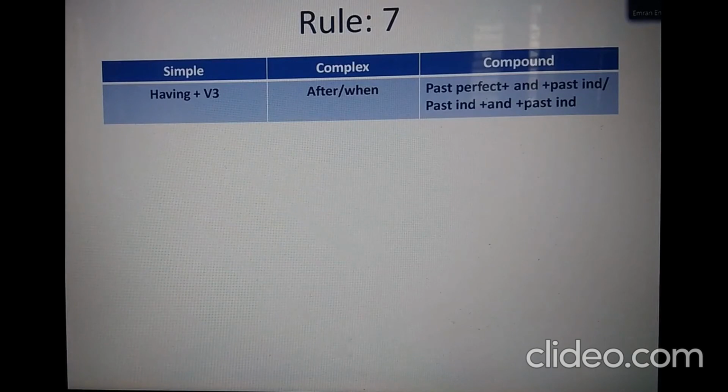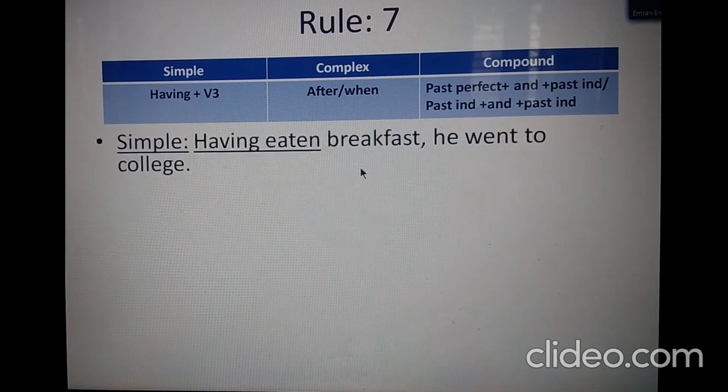Some people might feel a bit of difficulty in changing these types of sentences. So let us not focus on the rule, but on the sentence I am showing you. Having eaten breakfast, he went to college.